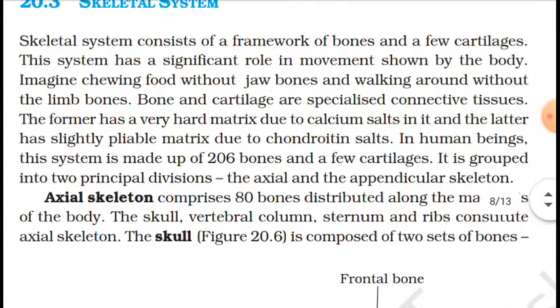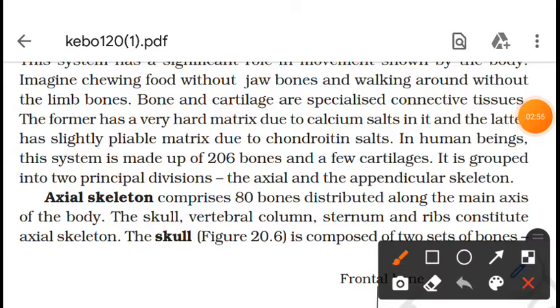Now for our study convenience, this skeletal system is divided into two parts. Which are these two parts? They are the axial skeletal system and the appendicular skeletal system. The axial skeletal system consists of the skull, vertebral column, sternum and ribs.